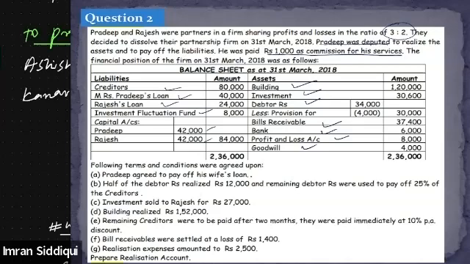It says Pradeep agreed to pay off his wife's loan. Half of the debtor realized 12,000. Remaining debtor were used to pay off 25% of the creditor. So that means half of the debtors realized 12,000, and the remaining half is being adjusted with the creditor. Remaining debtor were used to pay off 25% of the creditor. What is the total value of the creditor? Total value of the creditor is 80,000.